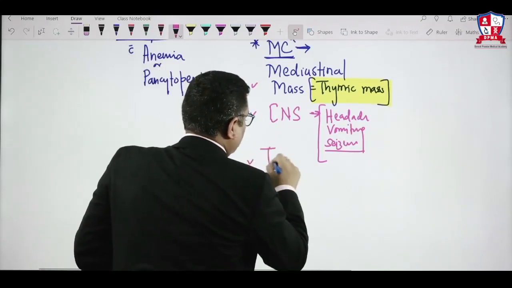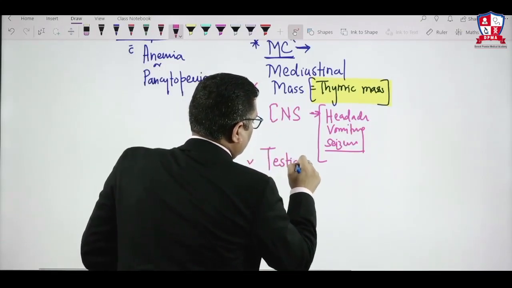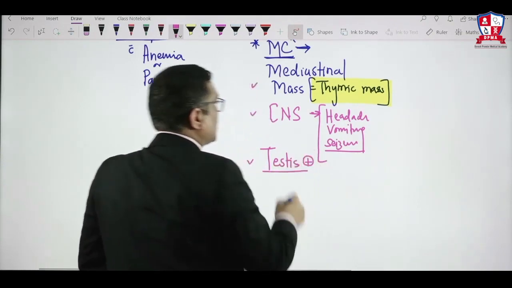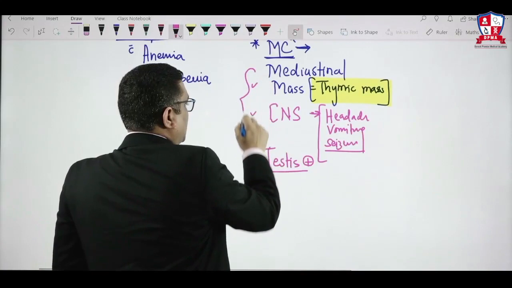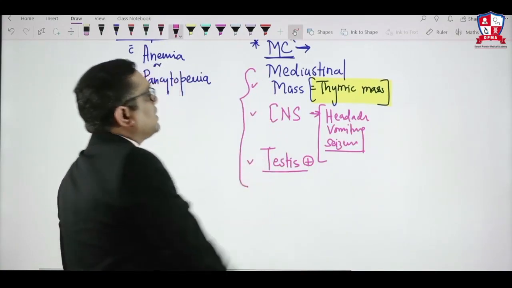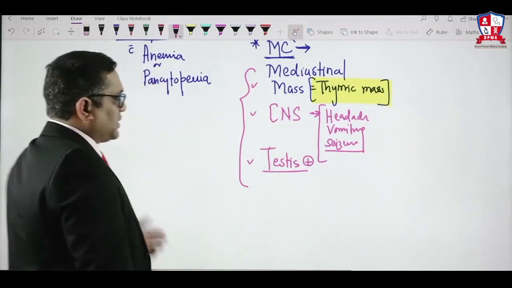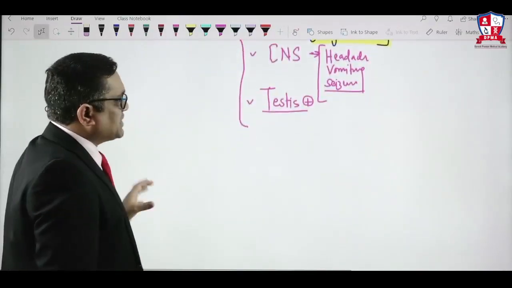And then testicular involvement. Testis involvement will also be commonly seen in T type of ALL. So mediastinal, CNS, testicular or other organ involvement is commonly seen in T type of ALL. These are the presentations.